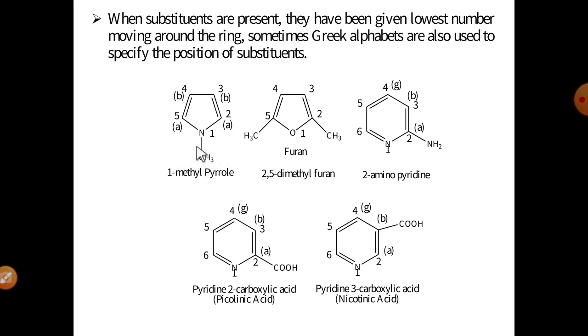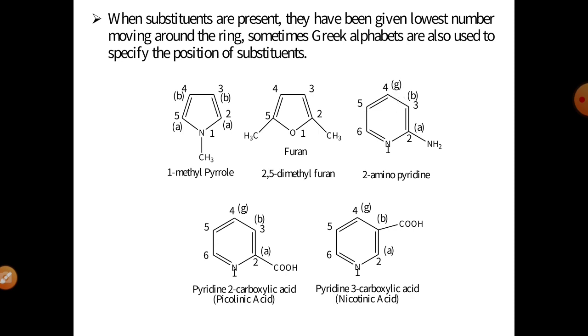In heterocyclic compounds, sometimes Greek alphabets are also used to specify the position of substituents. See the first example, the pyrrole molecule. Positions 2 and 5 are called alpha positions. Positions 3 and 4 are called beta positions. Similarly, in the furan molecule, positions 2 and 5 are alpha positions, and positions 3 and 4 are beta. In the pyridine molecule, the second and sixth positions are alpha positions. The third and fifth positions are called beta positions, and position 4 is called the gamma position.